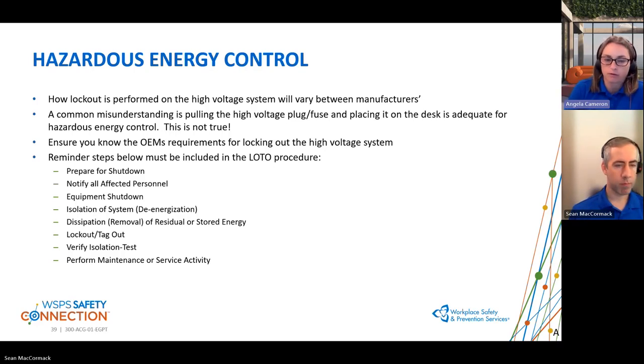We would perform whatever maintenance or service tasks we need to do after we've confirmed that there is no energy in the system. And then we would go through these steps in the opposite order when we are finished the tasks that we are doing.